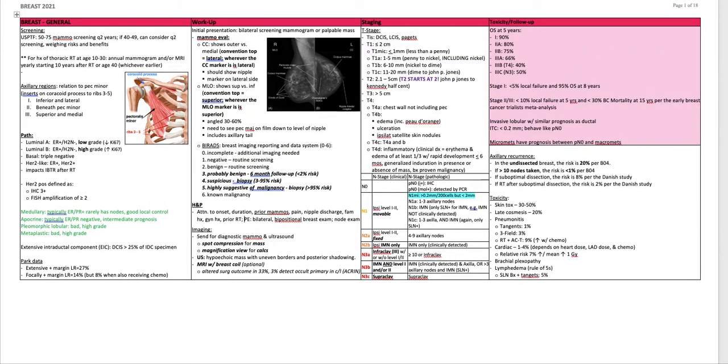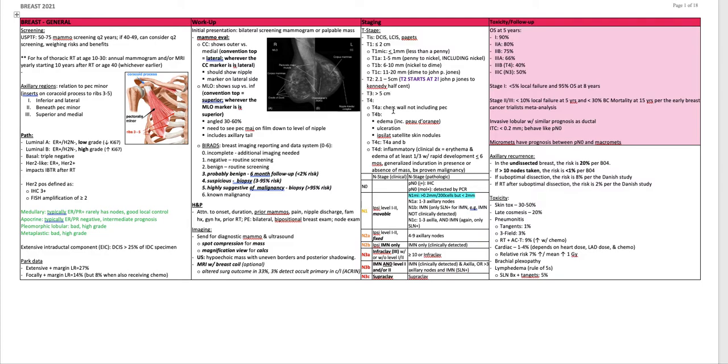In terms of staging, the T staging: TIS, DCIS, LCIS, and Paget's. T1 is less than or equal to 2 centimeters. T1 MIC is less than or equal to 1 millimeter, which I have as less than a penny. T1A is 1 to 5 millimeters, penny to a nickel, including the nickel. T1B is 6 to 10 millimeters, nickel to a dime, including the dime. T1C is 11 to 20 millimeters, dime to John Paul Jones. Again, I don't know where this 20 John Paul Jones comes from. T2 is 2.1 to 5 centimeters. T2 starts at 2, John Paul Jones to Kennedy half cent.